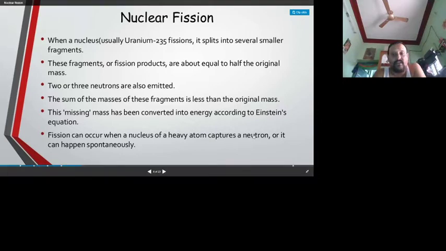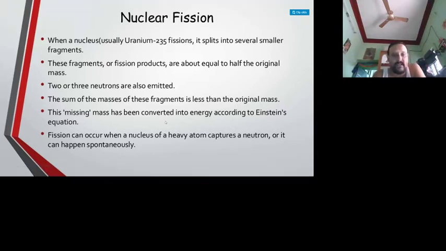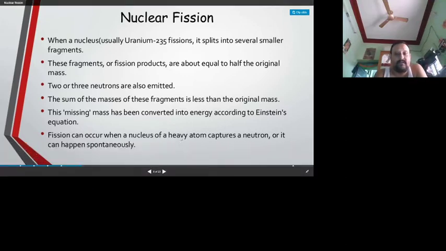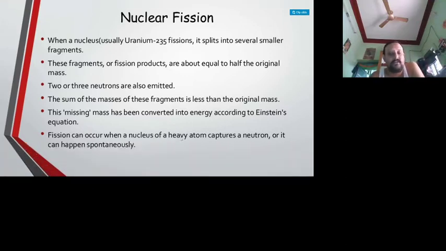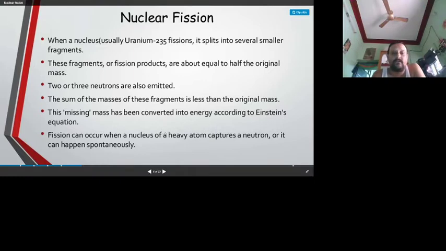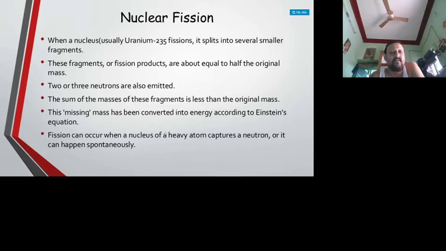Fission can occur when the nucleus of a heavy atom captures a neutron. There are two chances for fission. Sometimes it may occur naturally. Sometimes we can induce fission by bombarding the heavy nucleus with an accelerated particle like a neutron. If we bombard the heavy nucleus, it leads to a fission reaction, which is called induced fission. Sometimes the fission reaction occurs naturally.